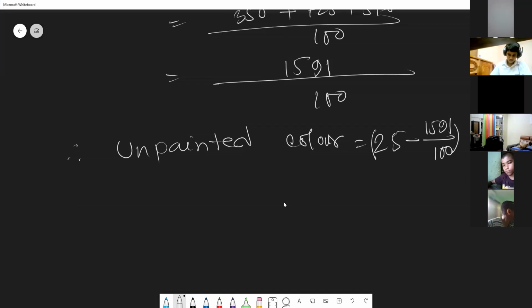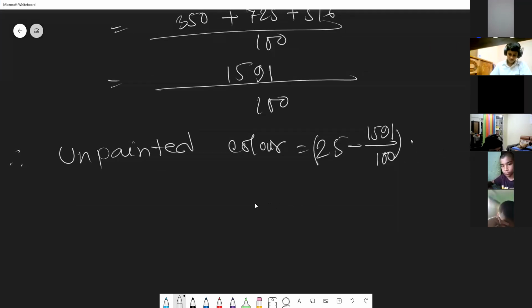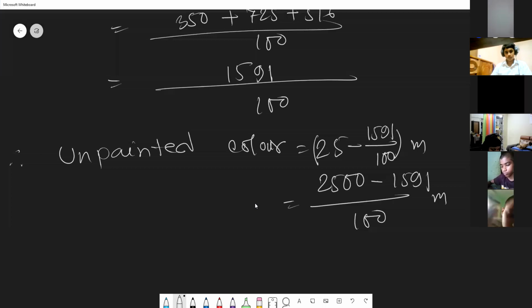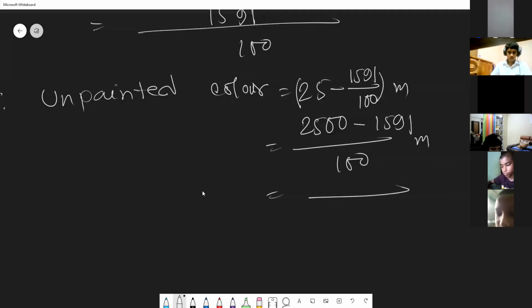Thank you, Titash. Okay, this is the meter. So there will be 100. 2500 minus 1591 meter, over 100. So do the subtraction. What will be the answer? 9, then whole 100, this is 10 0. Then there 10 0 91.